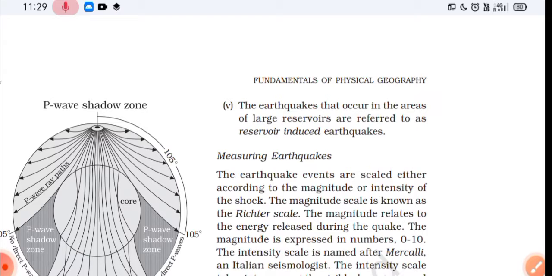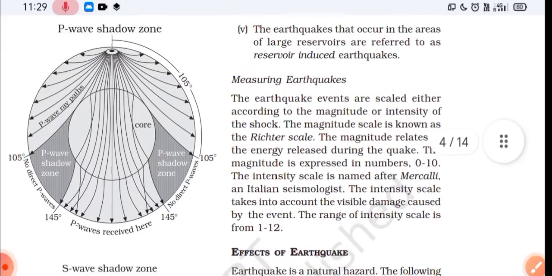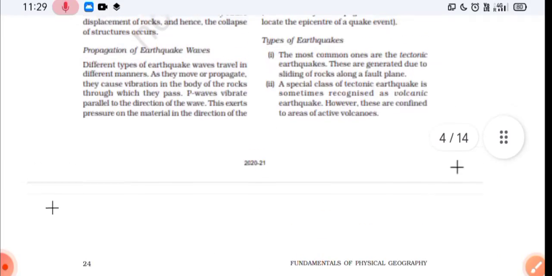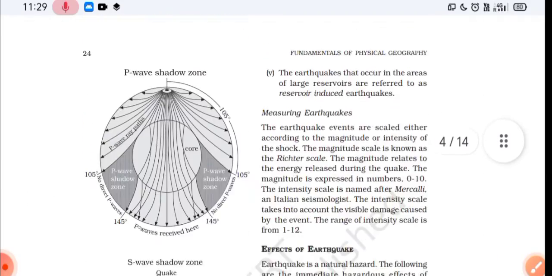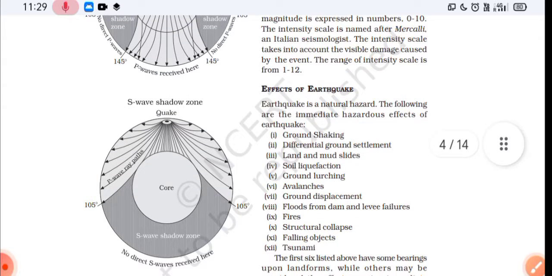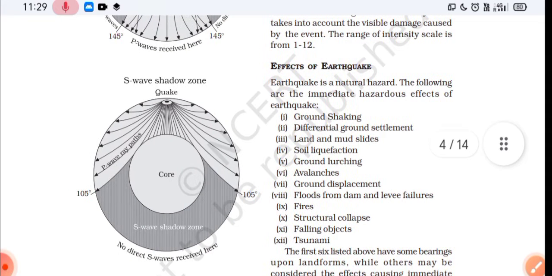Body waves are generated due to energy generated in the Earth's interior. These generated waves interact with the surface rocks of the Earth and generate other waves called surface waves. The velocity of the waves changes along with the density of material. Denser the material, higher the velocity. Their direction also changes according to the density of the material. I've told you all these things just now, I'm just repeating because it's in line.